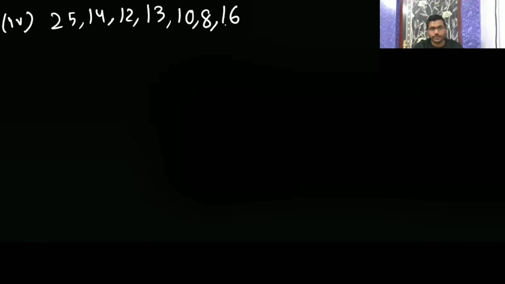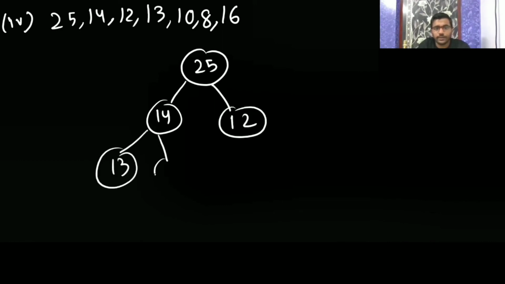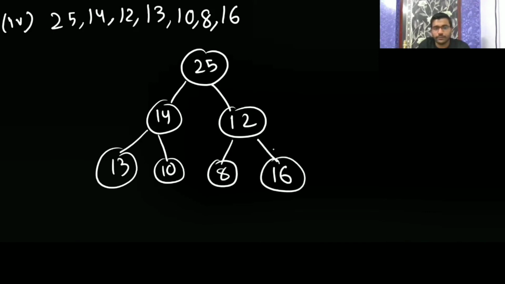Now the fourth example. We are going to take 25, 14, 12, 13, 10, 8, 16. So 25 will be here, then 14, then 12, then 13, then 10, then 8, then 16. So 25 is maximum, yes.